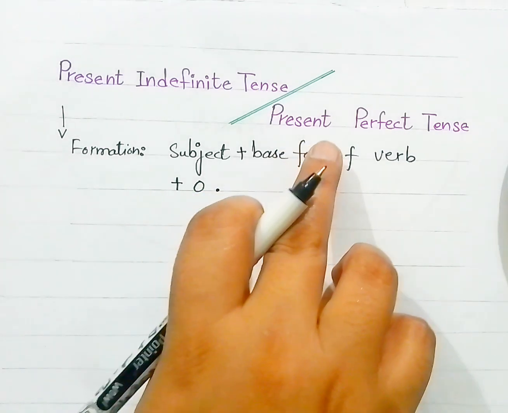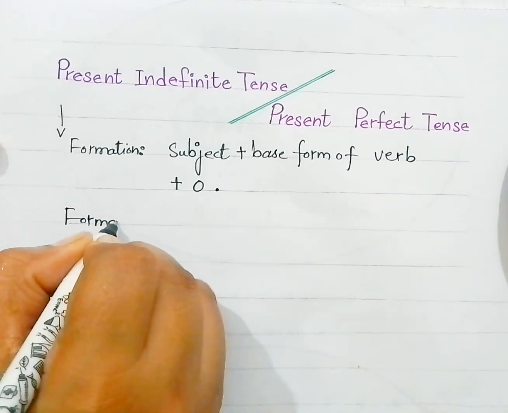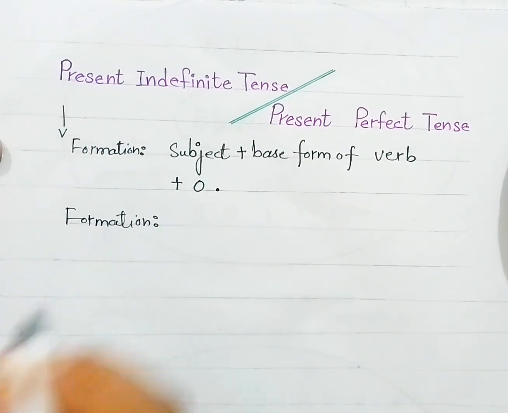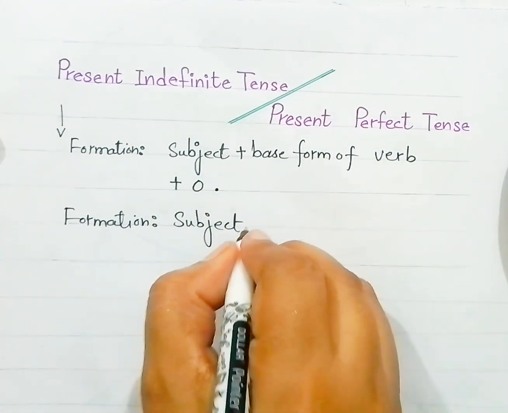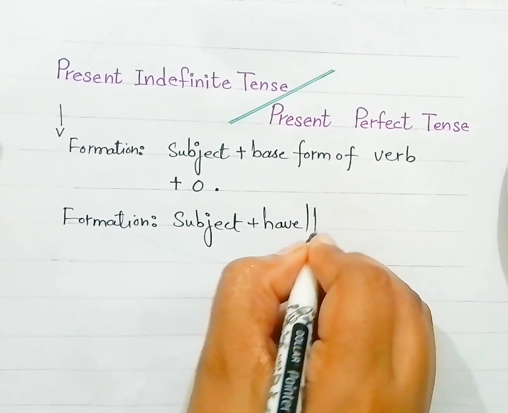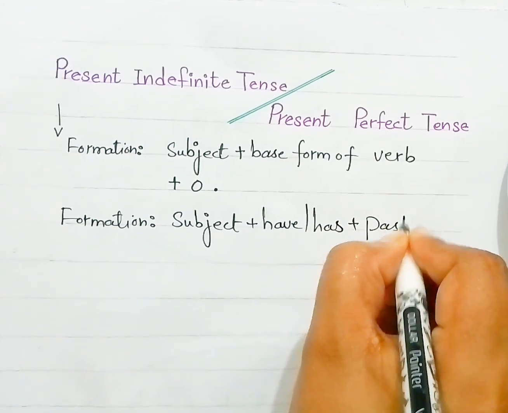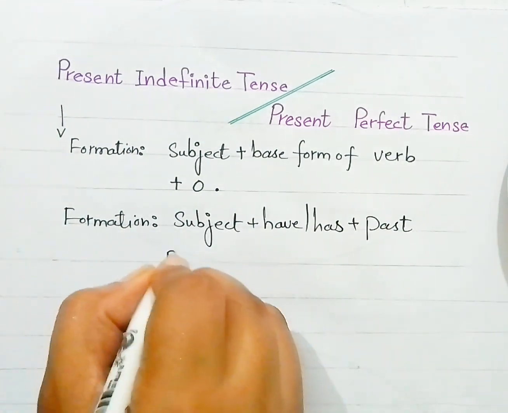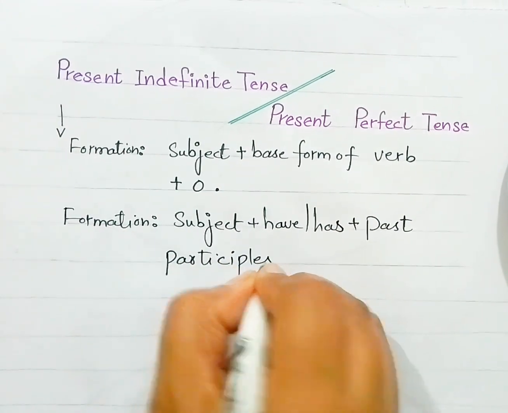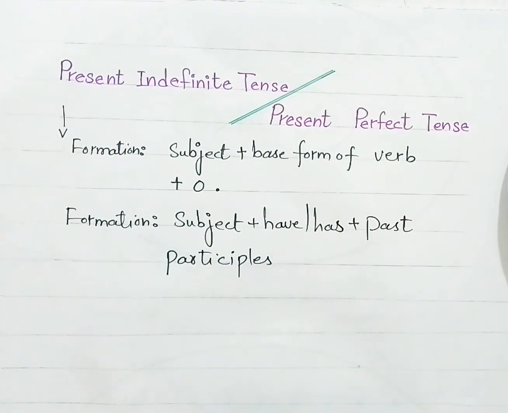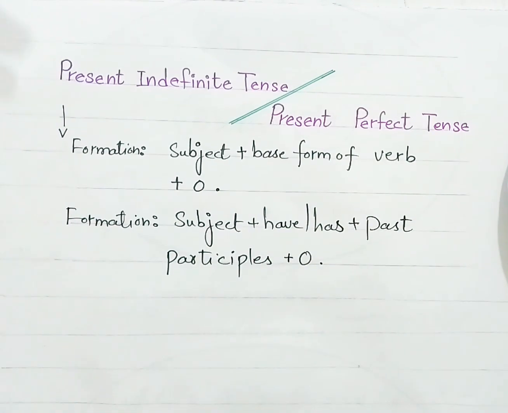Now I will write the formation of present perfect tense. And the formation is subject plus have or has plus past participle plus object or other part of the sentence.